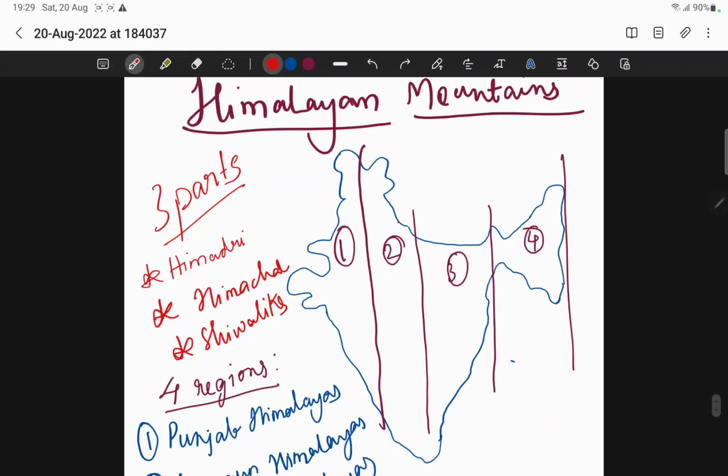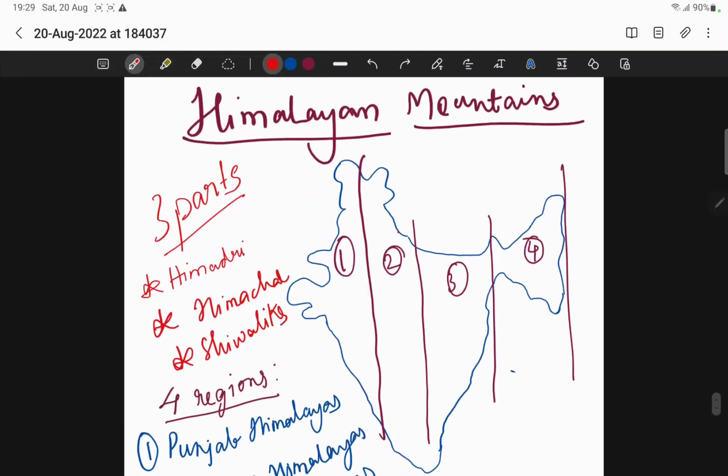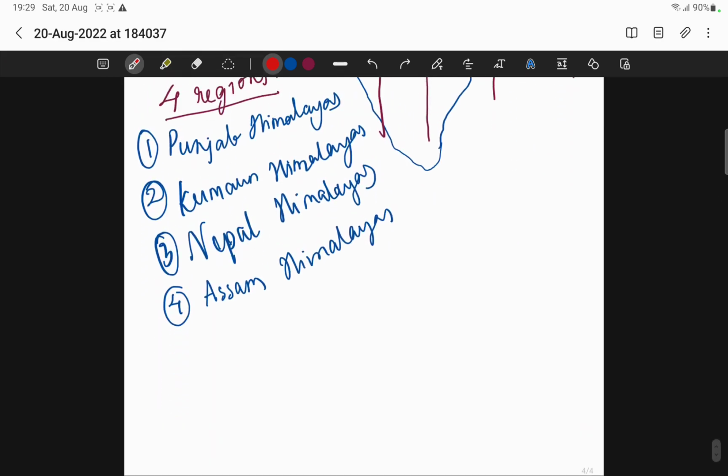This is a small introduction about the Himalayan mountains, which we all need to know. Just knowing that the Himalayan mountains are located in the northern part of India, they are located here, doesn't mean that we know all about the Himalayas. We need to know deeper. This is how you learn step by step. I'm making you learn in a simple manner. The process of learning is called layer by layer learning.